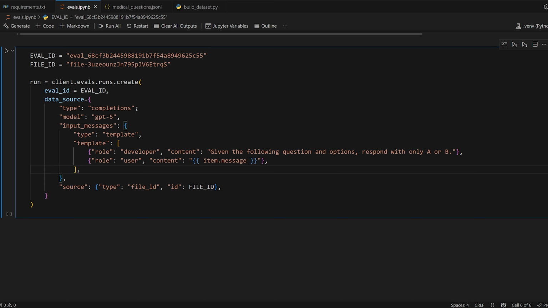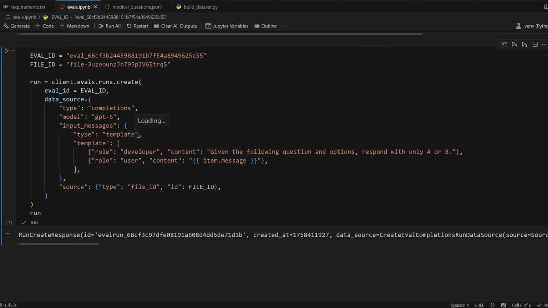And then we're saying for each sample of that data, we're going to invoke the model using the completions API with GPT-5 and give it a developer message with the prompt and then a user message with the actual input data, run it and get a response. So let's go ahead and run it, see what happens. Okay, cool. It looks good to me. So we get a run create response. We get a run ID that we'll copy.